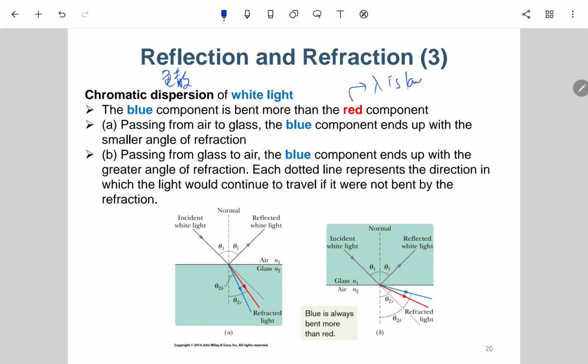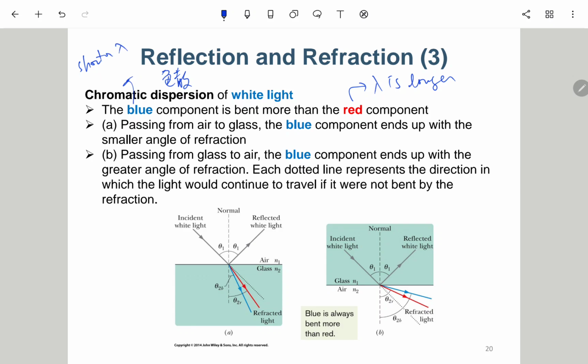lambda is large. Okay, I mean longer. The lambda is longer. Okay, longer wavelength. Okay，就是波长比较长的。Okay, the blue refers to the shorter lambda.